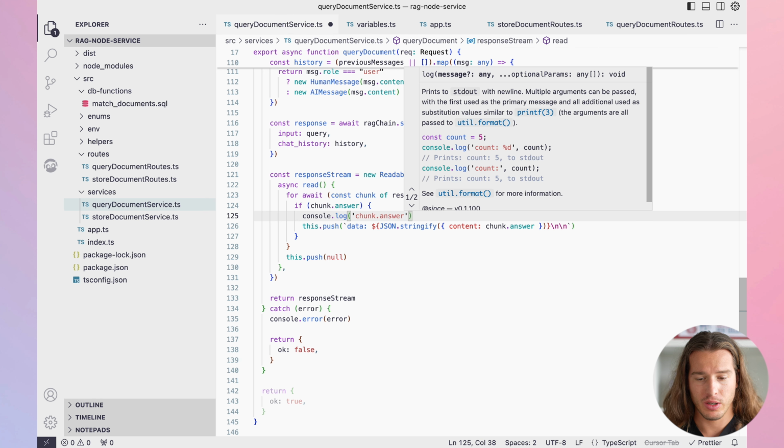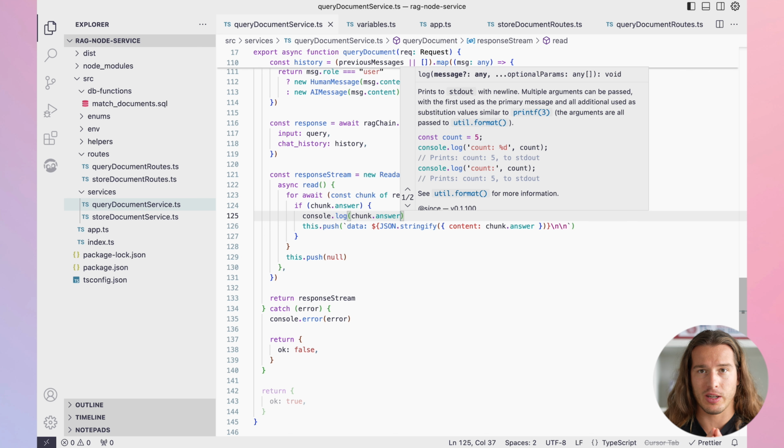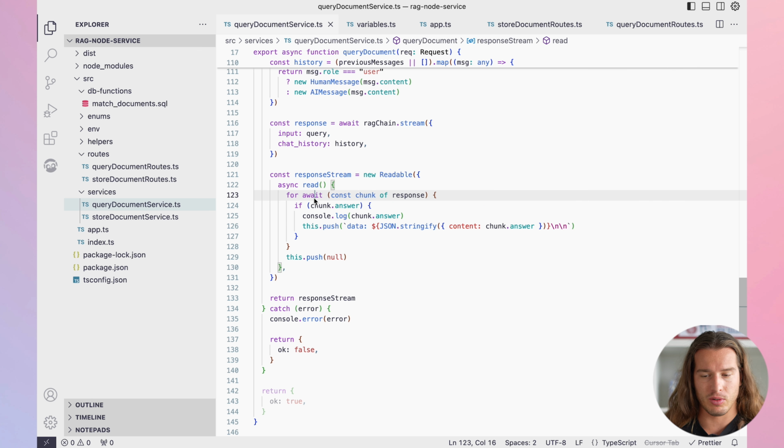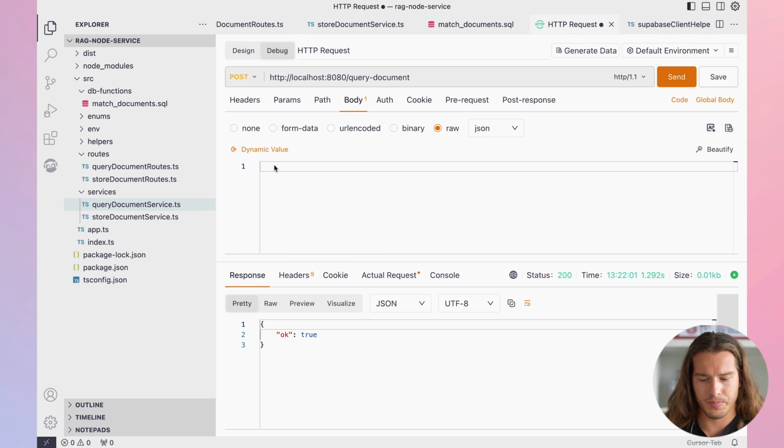Will we actually get the answer now? So this is just like a chunk of the answer, you know, like when it streams, then it goes bit by bit. Let's see if we will actually see something here. If not, well, we need to debug something.